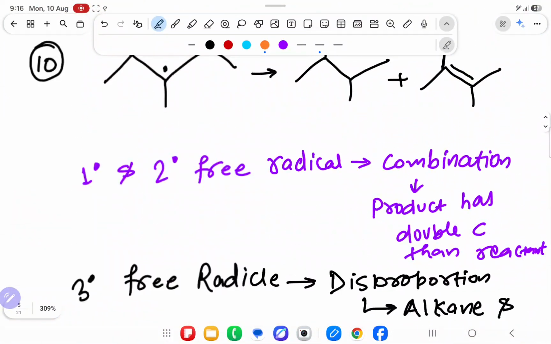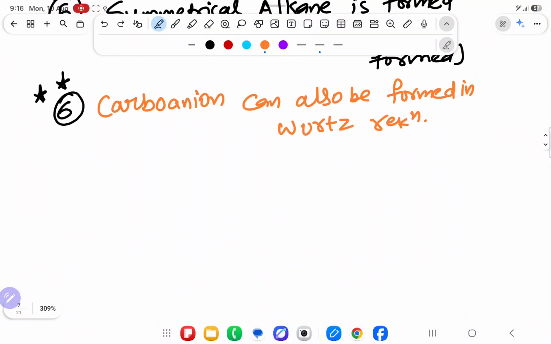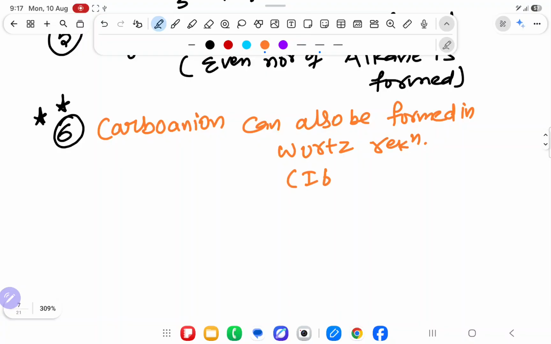How, sir? See, whenever you are doing mechanism, one sodium is there. If I will take 2 sodium, the 2 electron will come, 2 electron will go. So R dot will become what? R minus. First it will become dot. 2 electron coming, it is written as R minus. Understanding? It means there is a possibility of carbanion, if 2 moles of sodium is there.